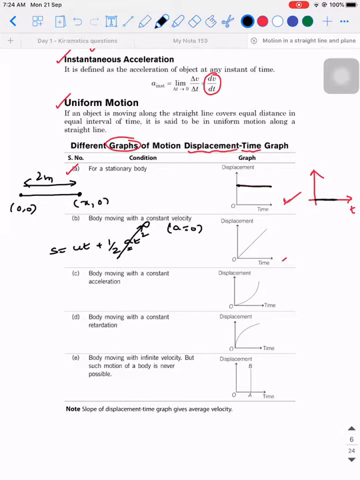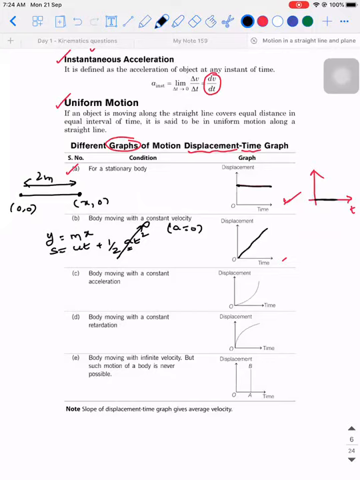Correct? So displacement is taken along the y direction and time is taken along the x direction. So what does u stand for? Initial velocity. Mathematically, we call it the slope. That is why when you talk about a displacement time graph, the slope of a displacement time graph always represents velocity.